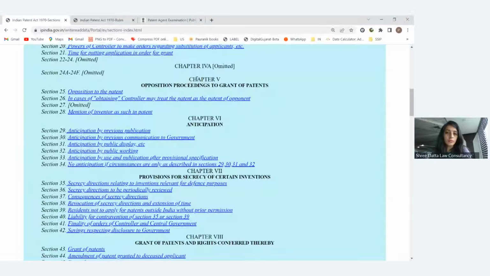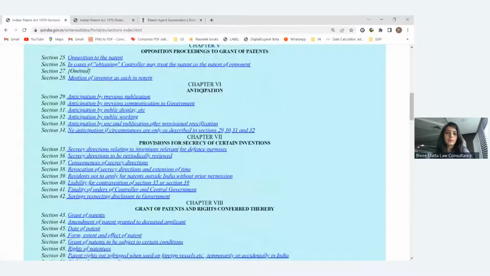Then chapter 5 is particularly related to opposition. So this whole chapter we will go into in depth in today's session, after completing this quick revision. So we are moving forward to chapter 6, which is related to anticipation.